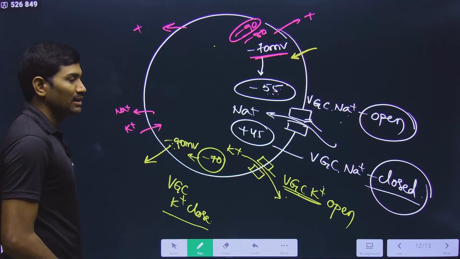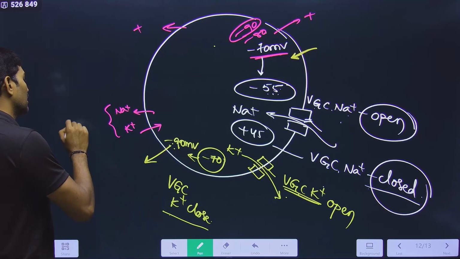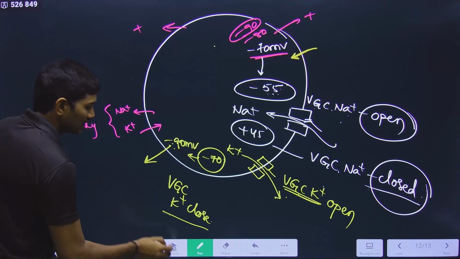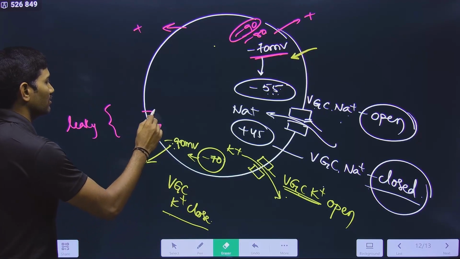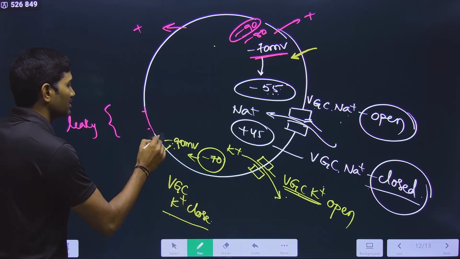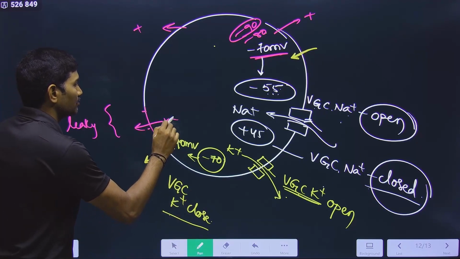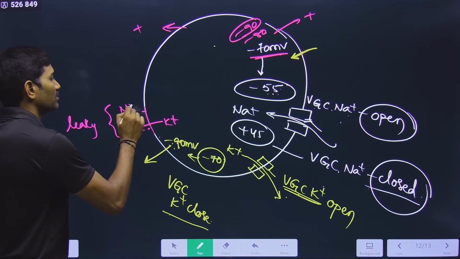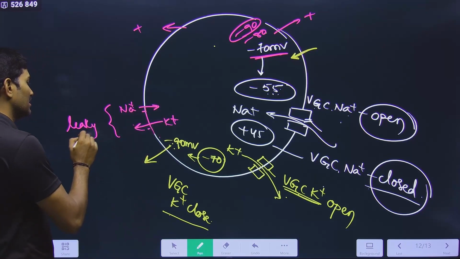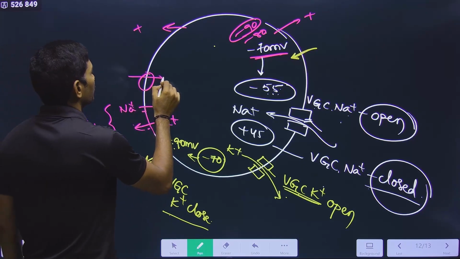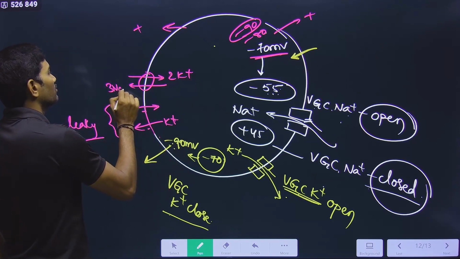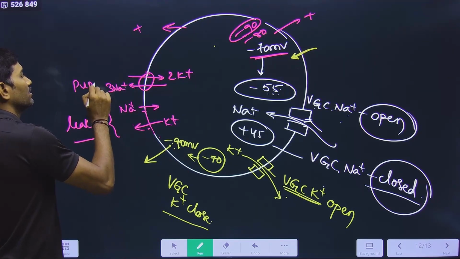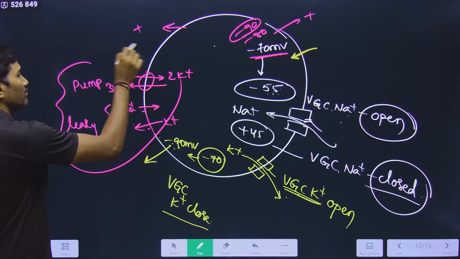Please observe carefully. These are leaky channels. Sorry, it is the reverse, right? K plus is more inside. I am sorry. So K plus from inside it is going outside, Na plus from outside it is coming inside. These are the leaky channels. And here is the pump: 2 K plus going inside, 3 Na plus coming outside. It is the pump. Please remember, these two are very important.